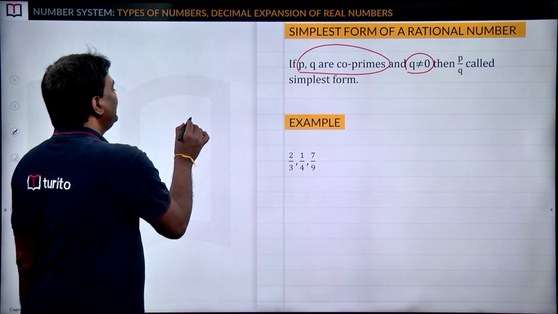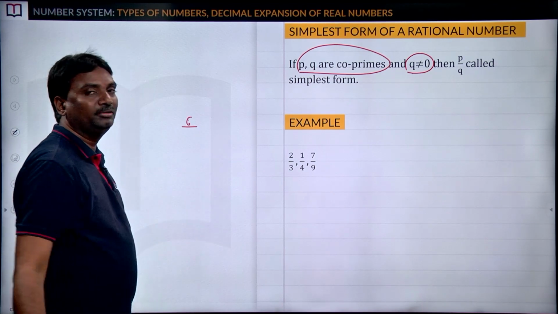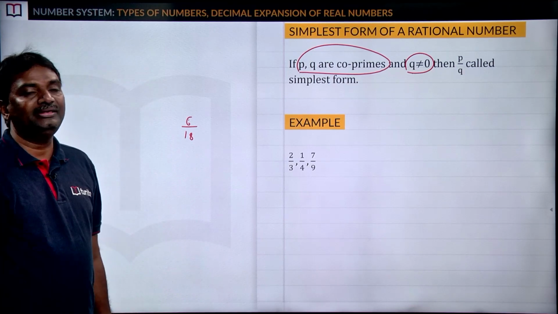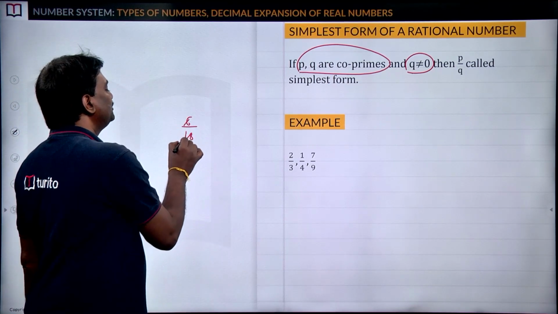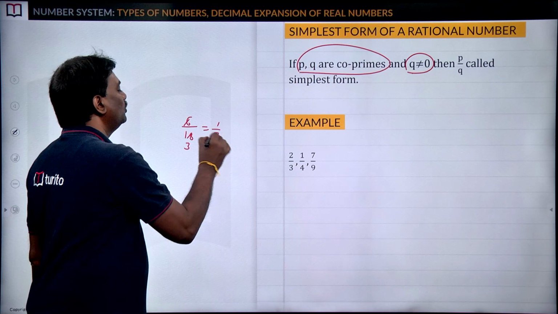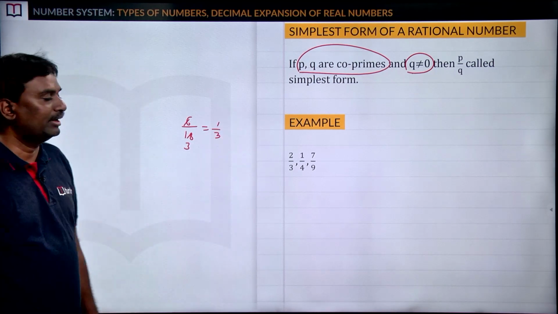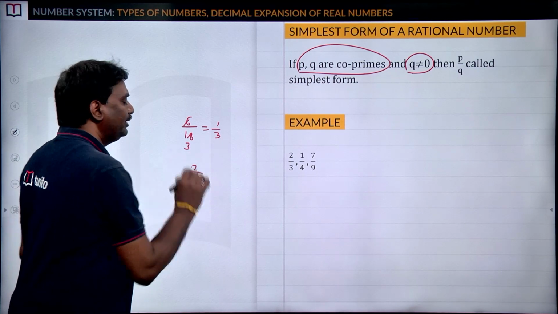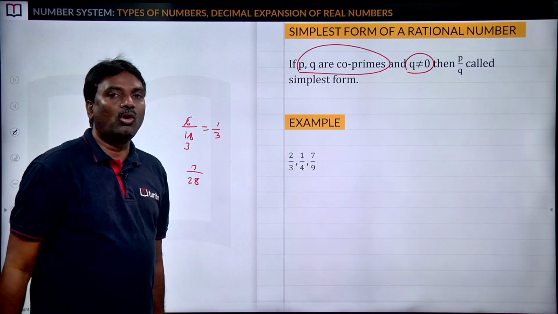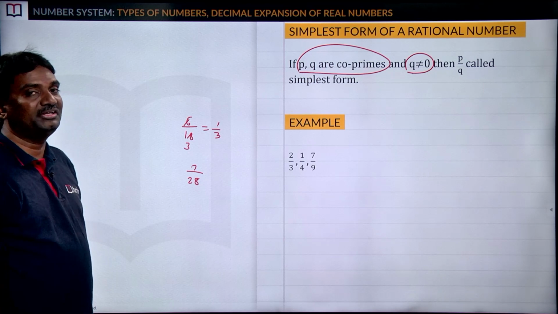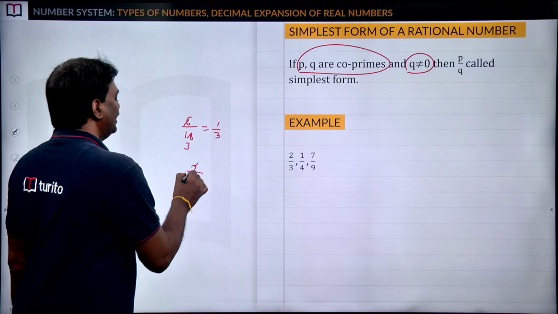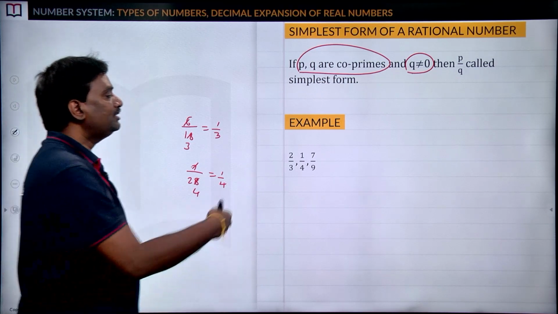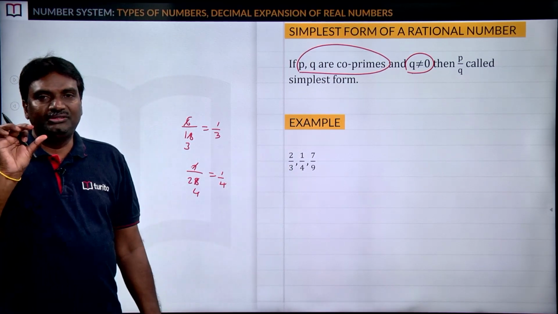So for example, if we take 6 by 18, if I ask you what is the simplest form of 6 by 18, clearly you can say 6 threes are 18, that is equal to 1 by 3. If we take 7 by 28, and I ask you what is the simplest form of this rational number, simply you can say 7 fours are 28, you will get 1 by 4. So next, if we take 7 by 9, very simple.